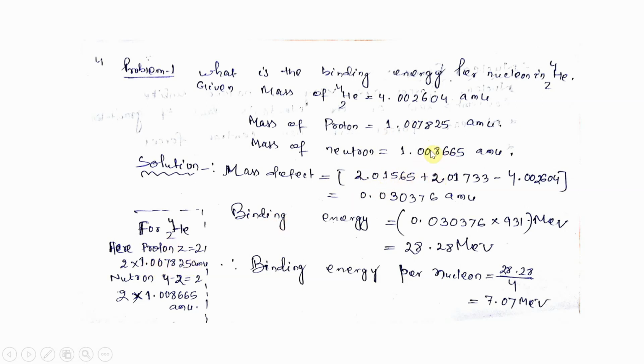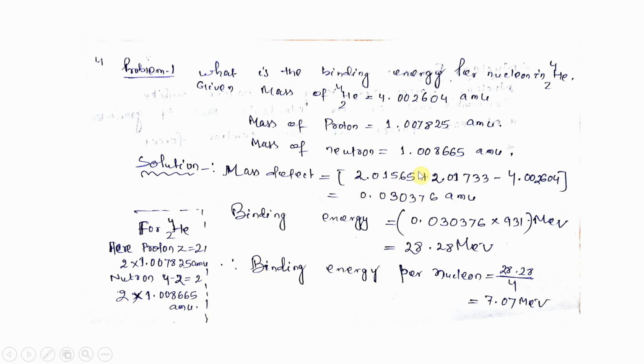Plus A minus Z: A is 4 and Z is 2, so 4 minus 2 becomes 2. So the neutron number A minus Z is 4 minus 2 equal to 2, into Mn, that means 2 into 1.008665 u.